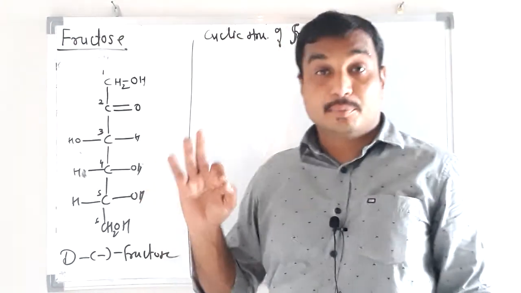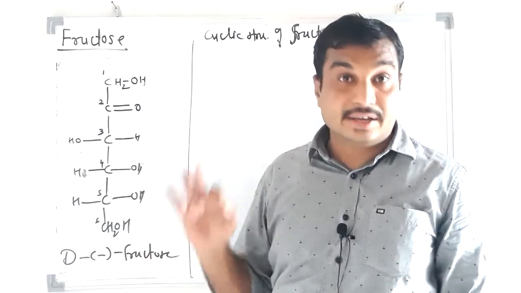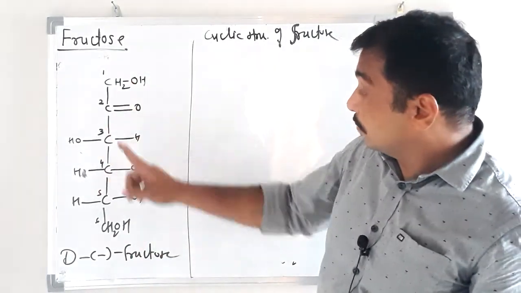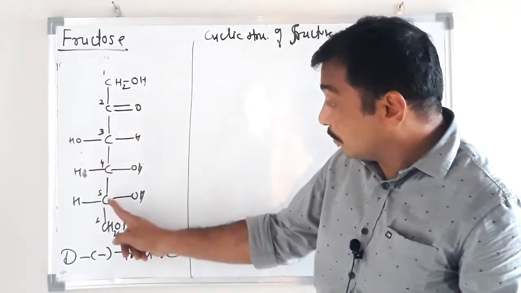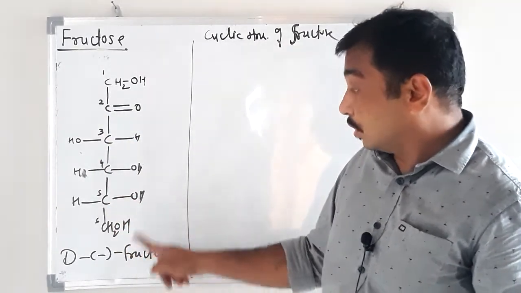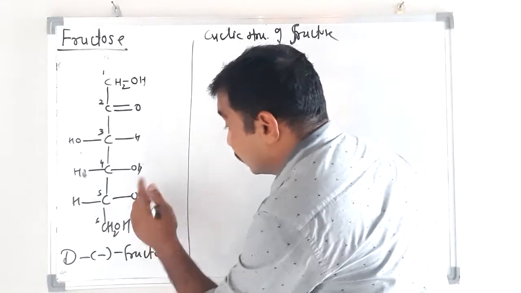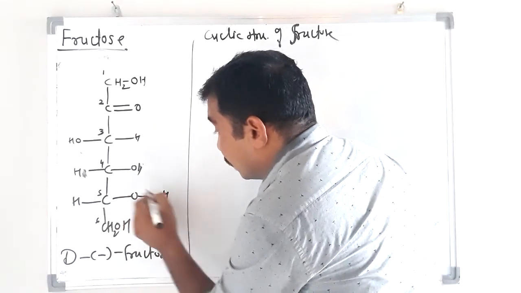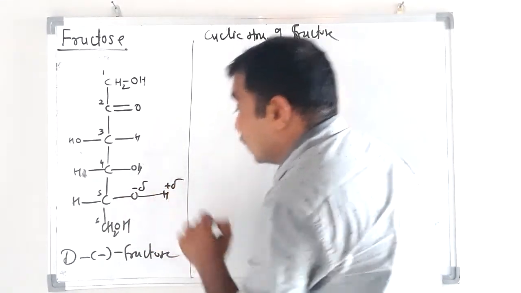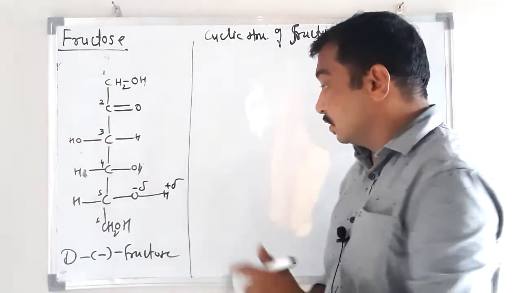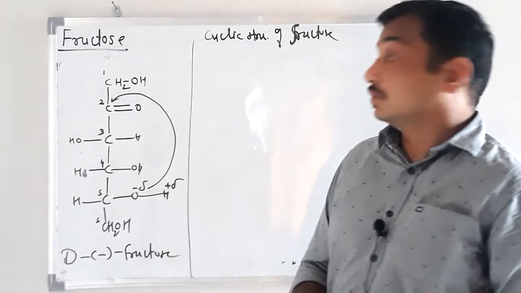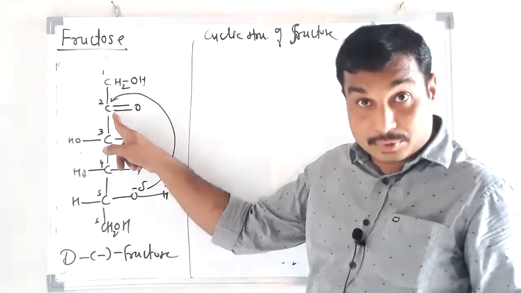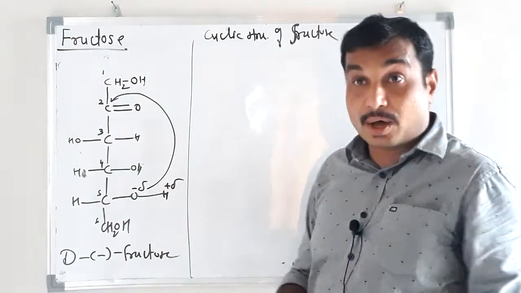It is based on the hemiacetal reaction between carbon number 2 and carbon number 5. The OH group of carbon number 5, just like in glucose, is going to react with carbon number 2, which is the carbonyl carbon, and it is going to form